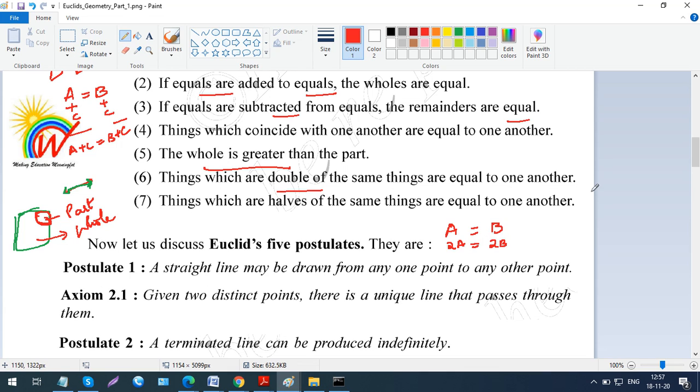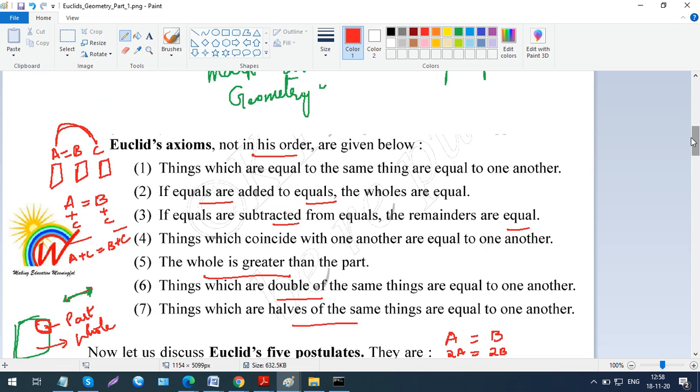Now things which are halves of the same things are going to be equal to one another. The same thing applies over here, right? If you have two equal length 5-star chocolates, and you break both of them into half, the halves will also turn out to be equal to each other, right? So that is what it says. Okay, so these are Euclid's axioms.